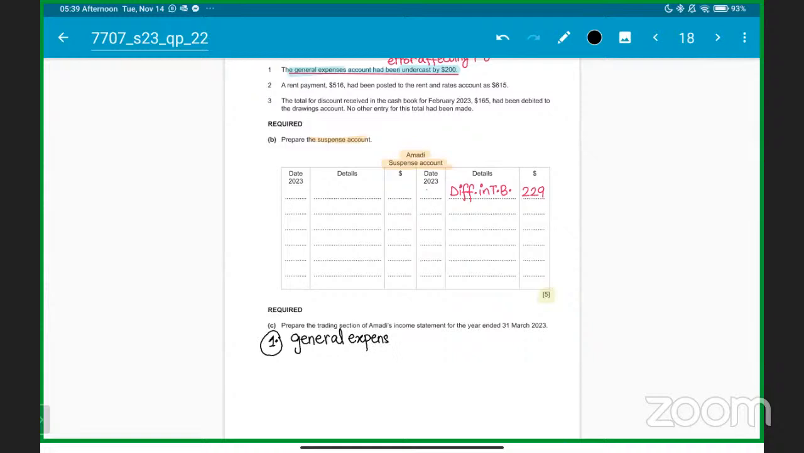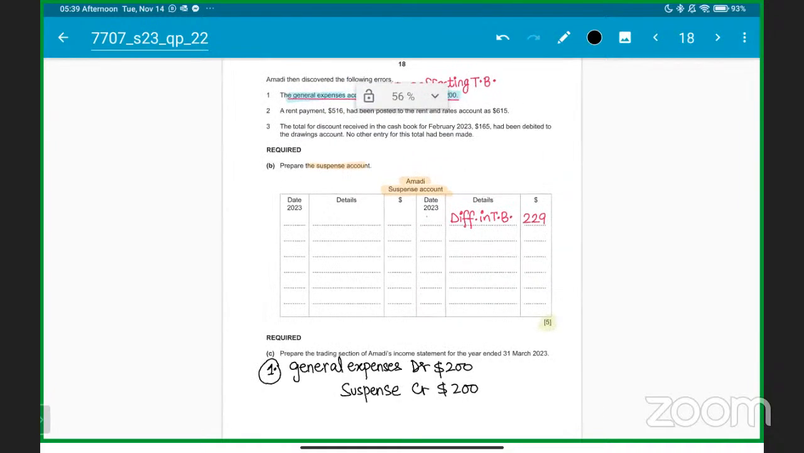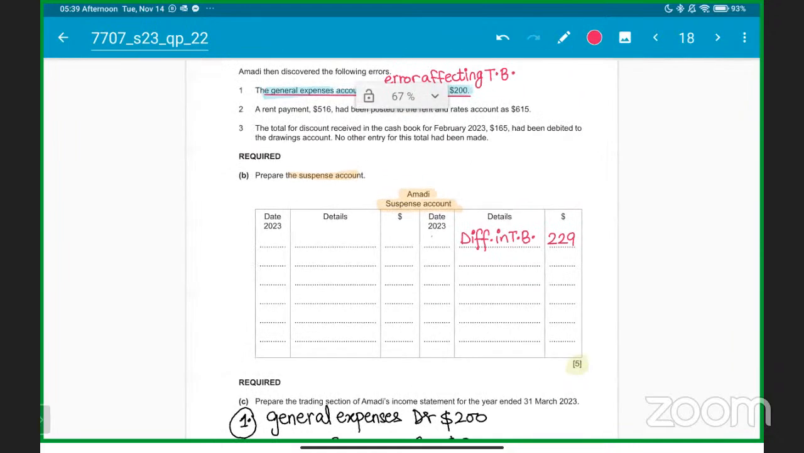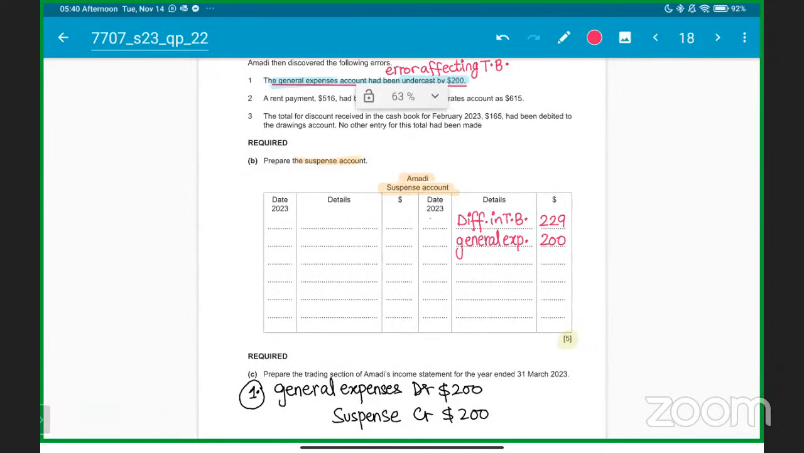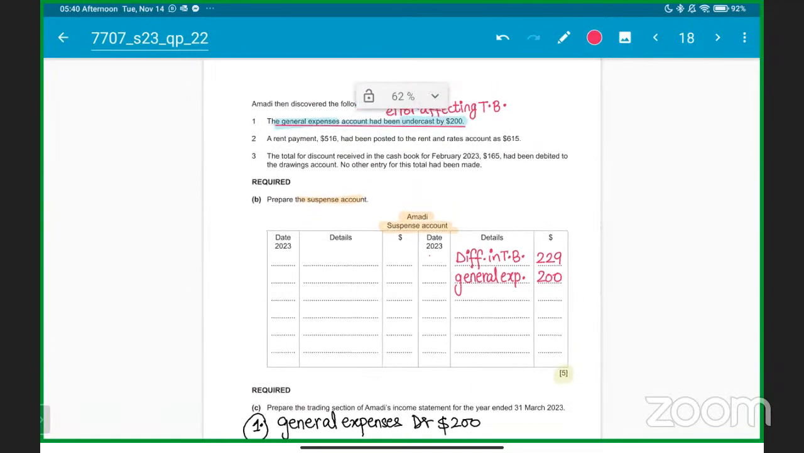So general expenses account will be debited by $200, and if there is nothing else, suspense account will become credit by $200 for the general expenses. Okay, so here we go. आप साथ साथ adjustments भी करते रहे कि sir $200 will come in for general expenses because suspense account is being credited due to the reason that the general expenses were undercast. Okay, got it? Clear? Any questions?